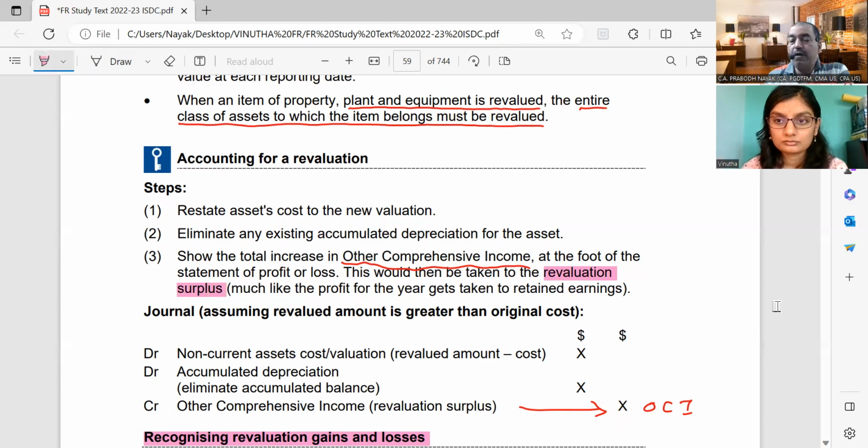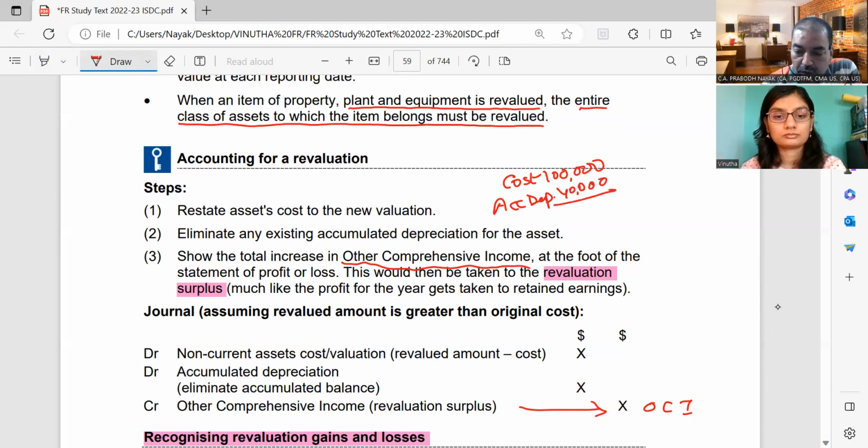So revaluation surplus arises from revaluation of an asset under IAS 16. For example, let us say that you have cost of an asset as $100,000, accumulated depreciation of $40,000.